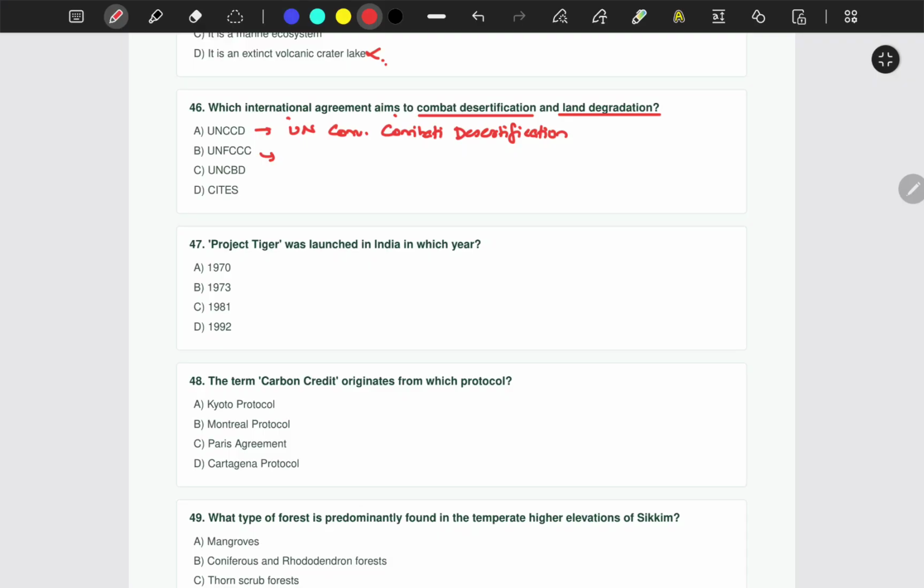UNFCCC, this is United Nations Framework Convention on Climate Change. UNCBD is United Nations Convention on Biological Diversity.